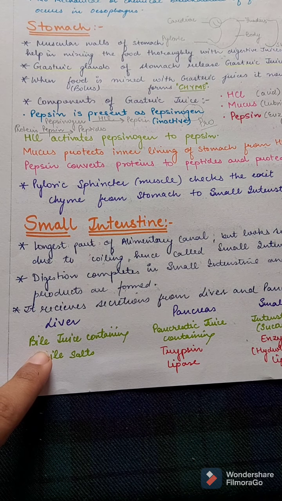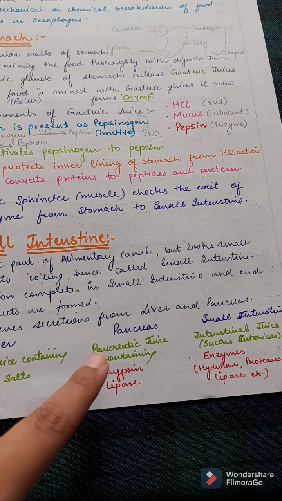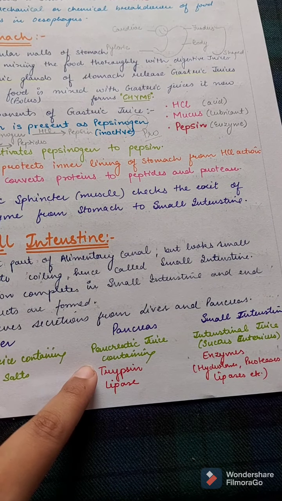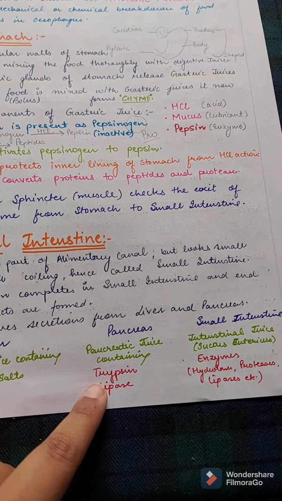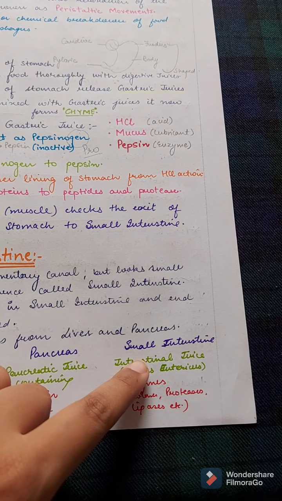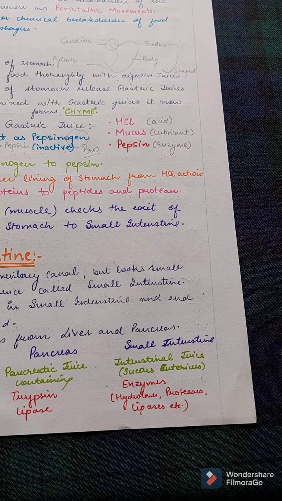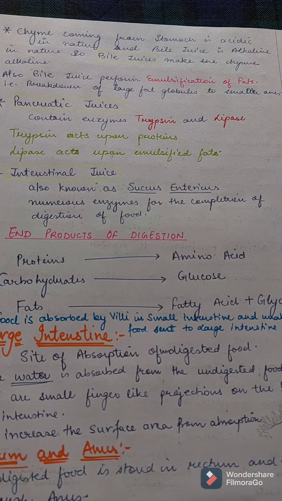The liver gives bile juice, which contains bile salts. The pancreas gives pancreatic juices containing trypsin and lipase. These both are enzymes. And the intestinal juice, which is also known as succus entericus, gives more enzymes. The chyme coming from the stomach is acidic in nature because of the action of HCl.